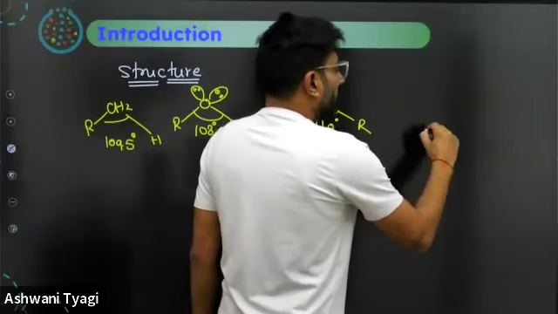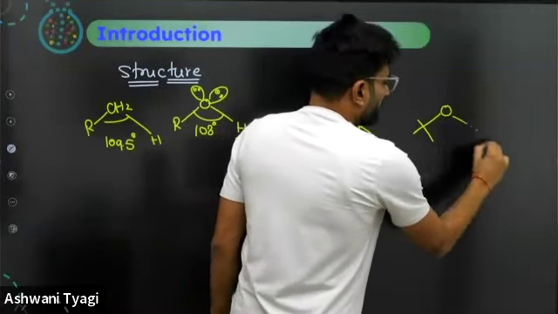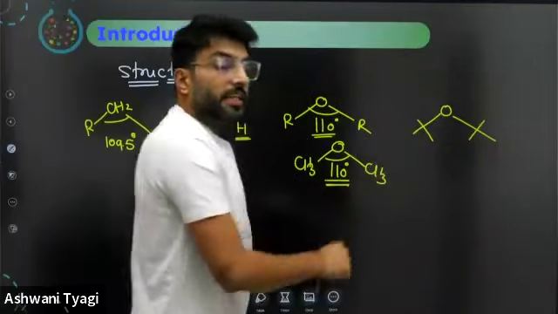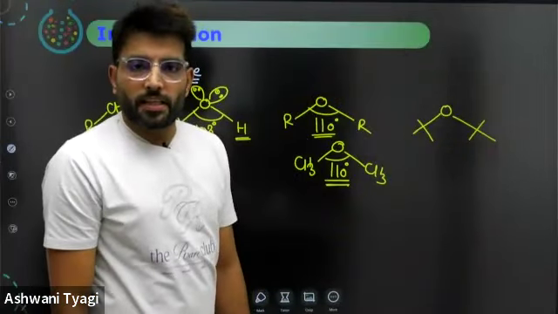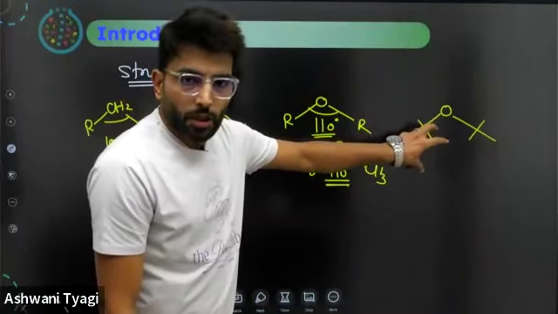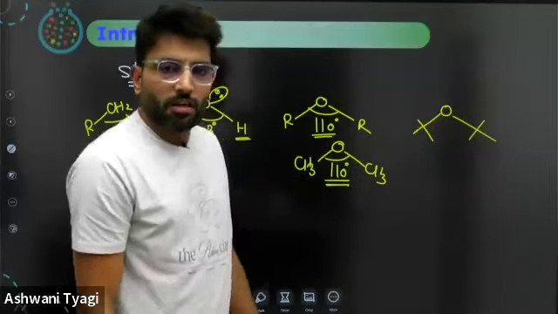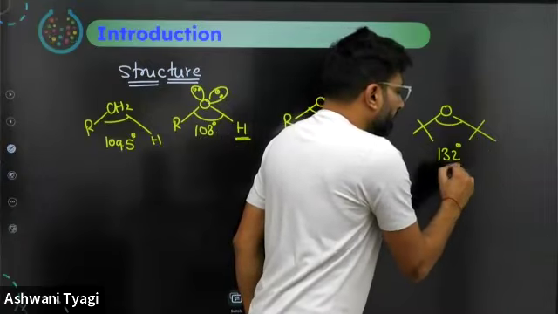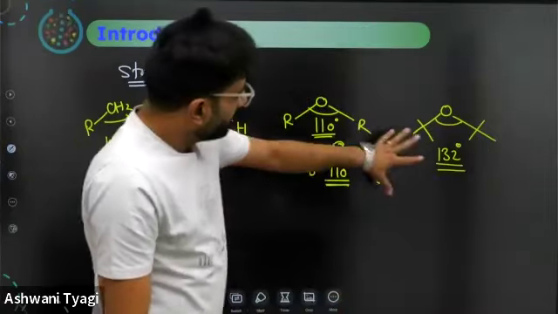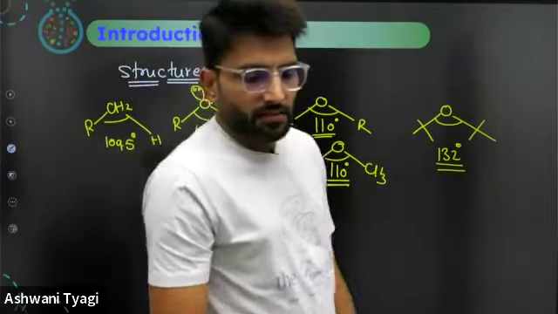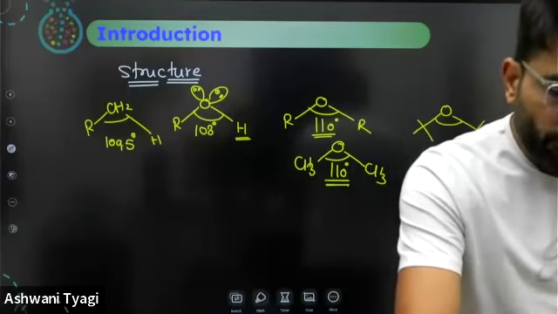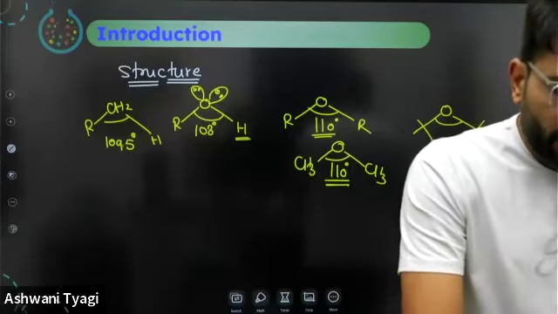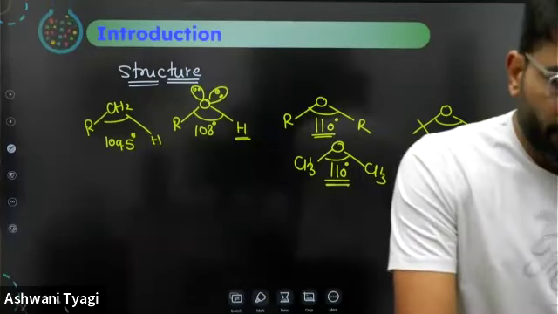And in case of some ethers like this, if there is a bulky ether, there is very dominating steric repulsion due to giant groups present on oxygen, then this bond angle can even reach 132 degrees. So this is the basic structure of ethers. Please make a note of that. Then we will take a step ahead.